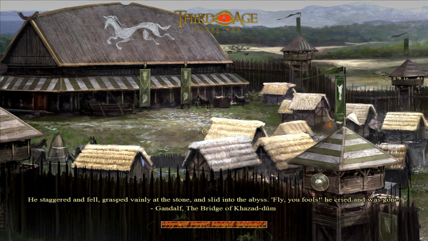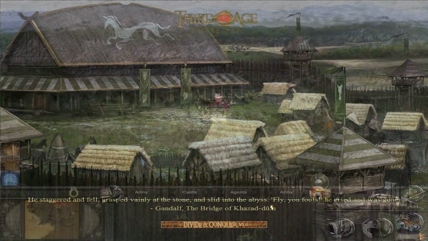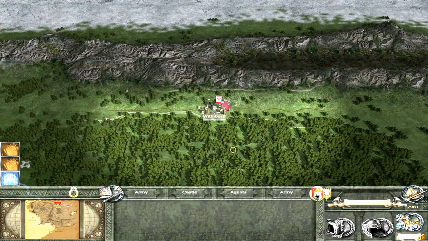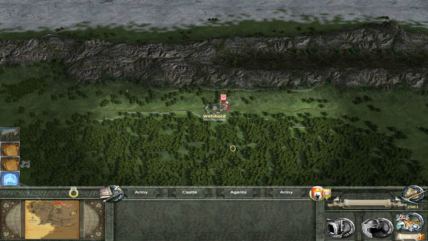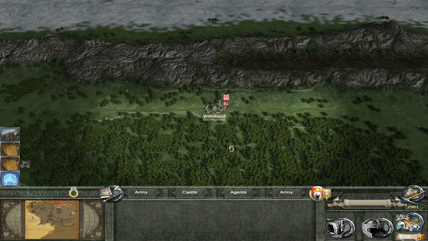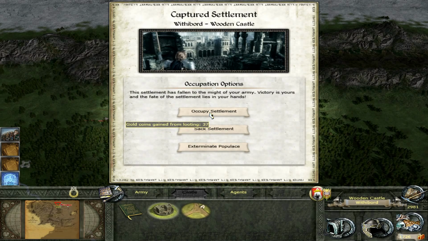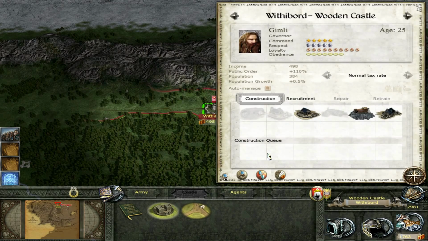We've now taken our first territory. Divide and conquer, loading on the bar. Oh, version 1.0 something. Down they go. Withyboard. Probably not how you say that at all, but it will be Withyboard from now on. No point sacking really, we'll just occupy.